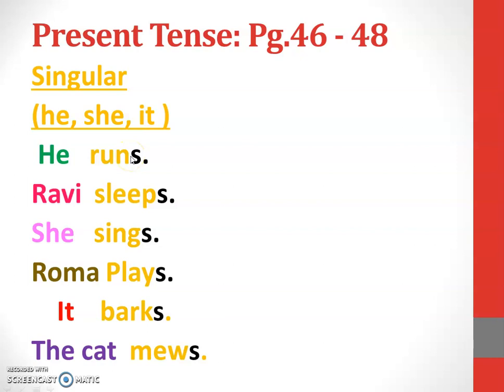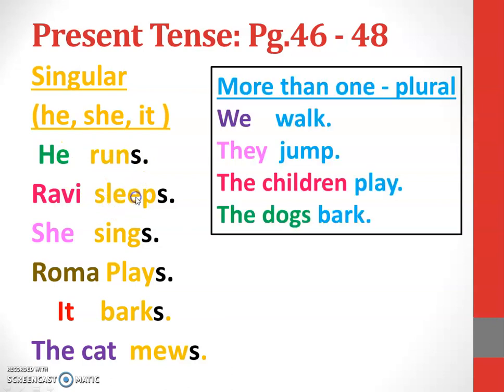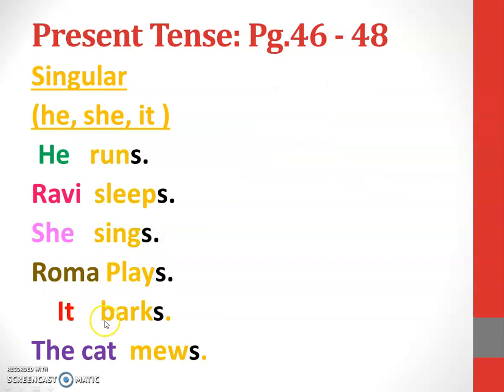So when you add s with the action word, it becomes simple present. Simple present means what is happening now, just now. What is happening now? That is what is present, simple present. We are adding s with the action word. He runs. Ravi sleeps. She sings. Roma plays. It barks. The cat mews. These all are with s. So this is singular. When a singular name or any person or he, she, it comes, we add action word with s. Keep it in mind always.